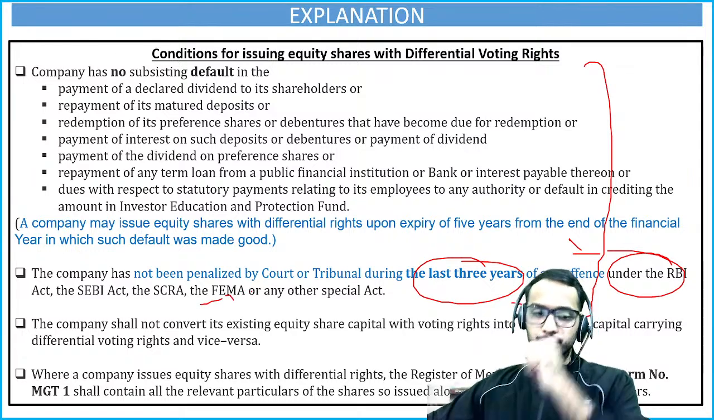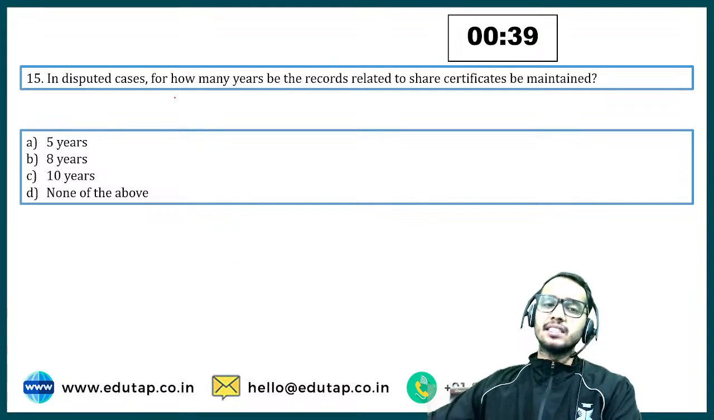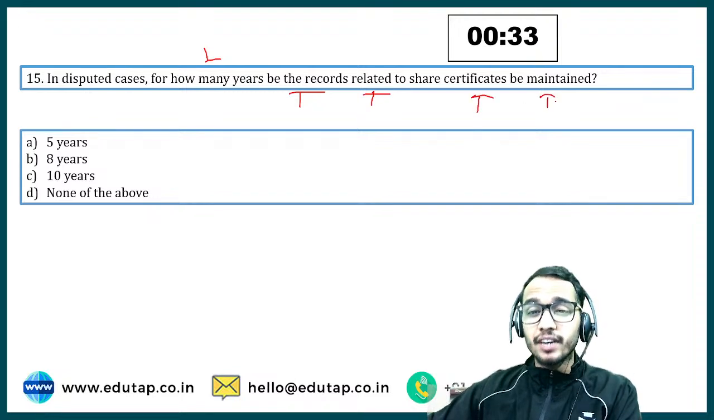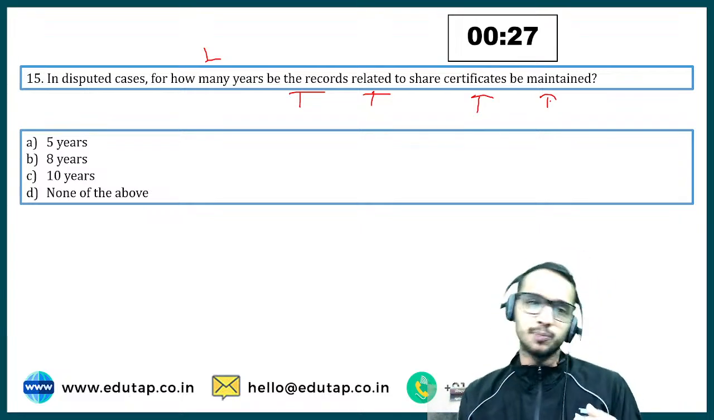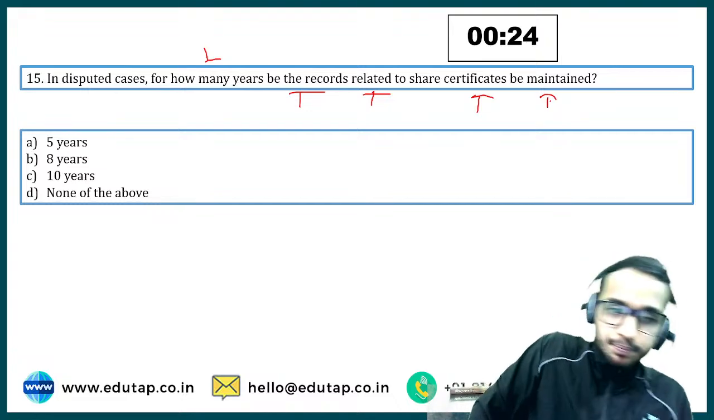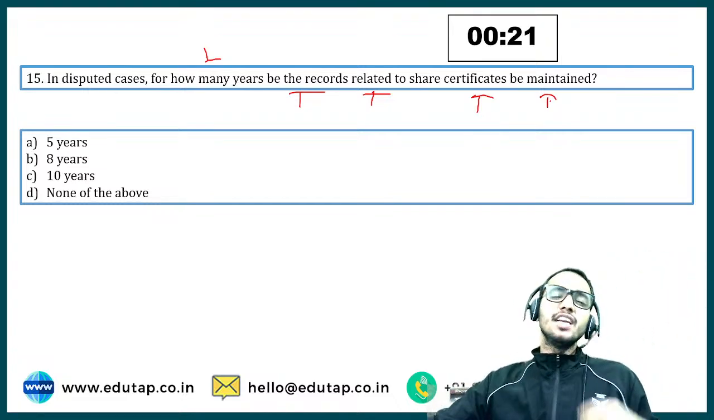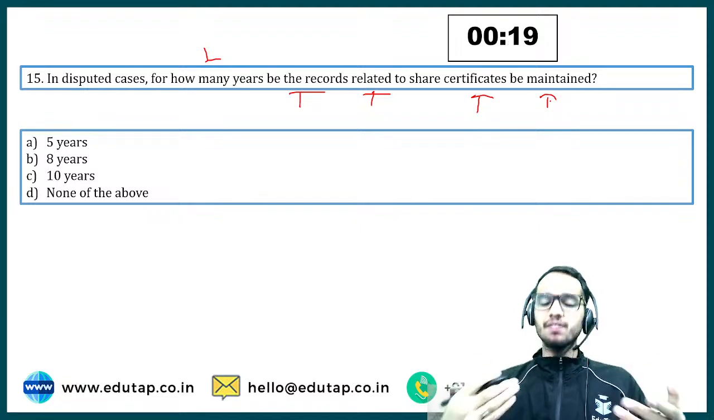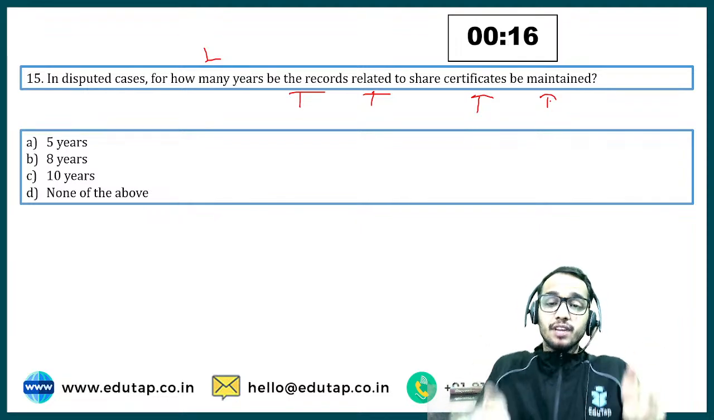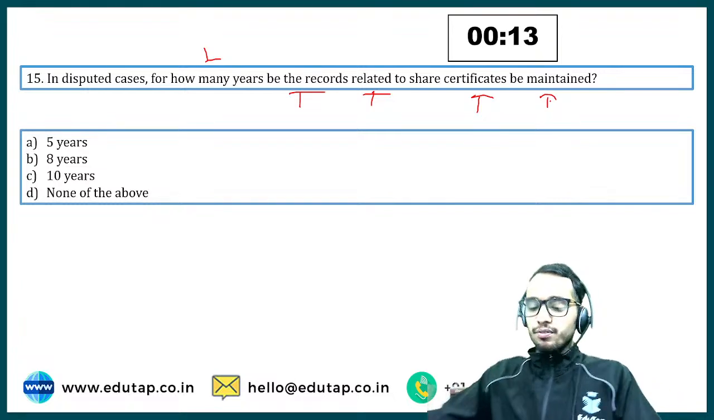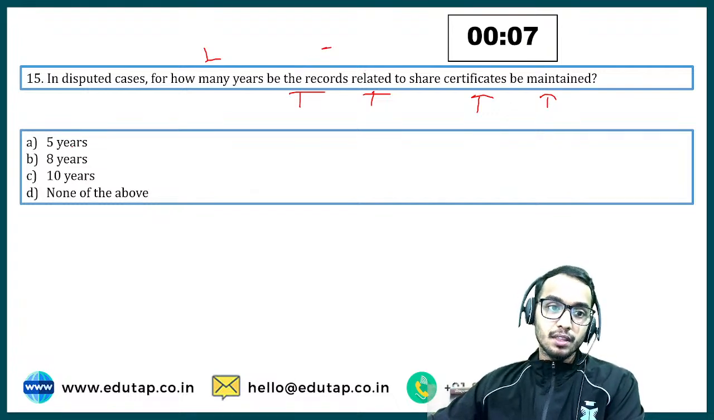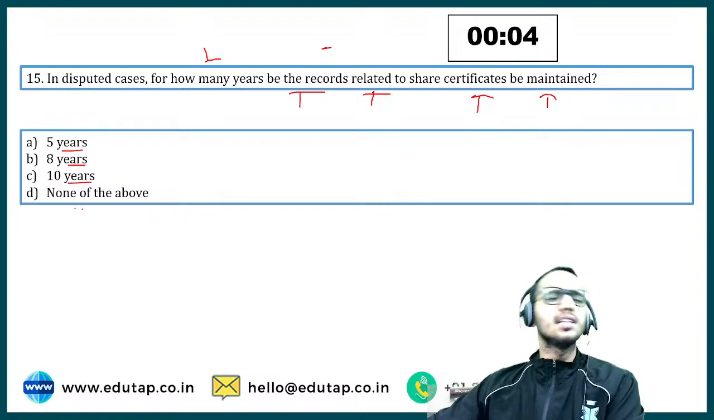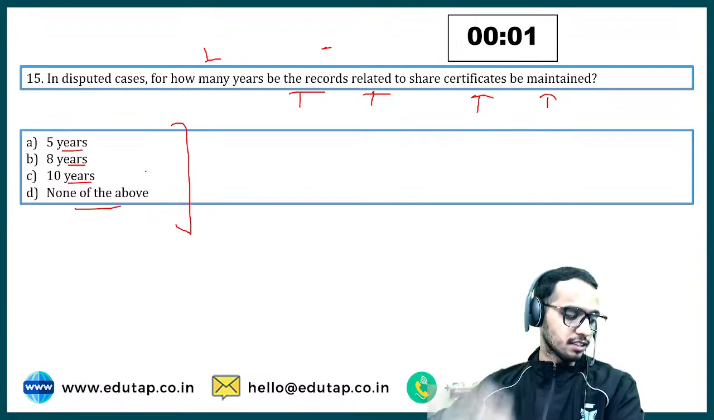Now, in disputed cases, for how many years should the records related to share certificates be maintained? Very, very easy question, right? So suppose we have some disputed cases with respect to the share certificate or shareholding. For how many years do we need to keep it with ourselves? When we say ourselves, I mean we are a company. So for how many years are we going to keep those records with us? 5 years, 8 years, 10 years, none of the above. You tell me the answer. What should be the correct answer here?